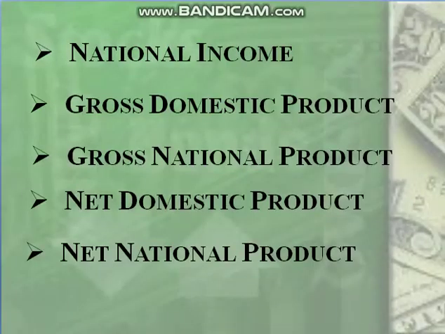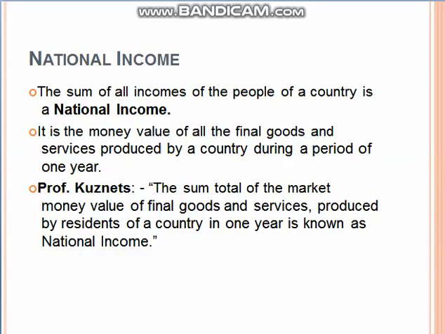Today we are going to learn indicators of economic activities. There's first indicator national income, second gross domestic product, third gross national product, fourth net domestic product, fifth net national product.